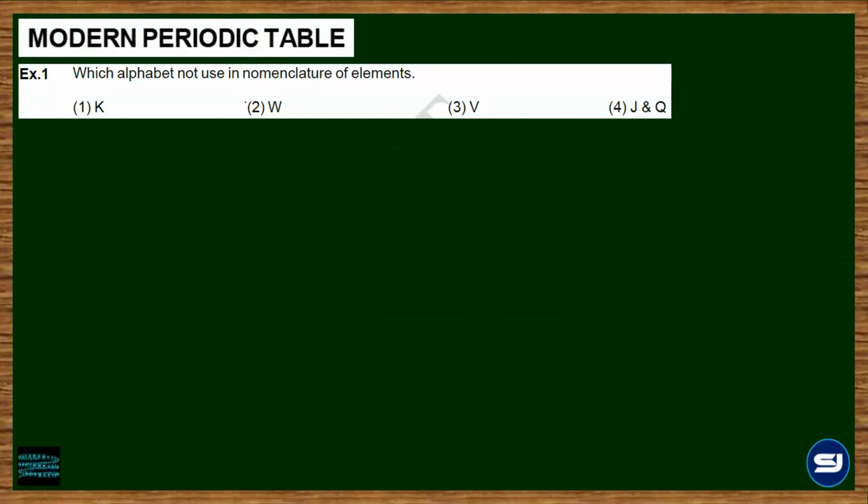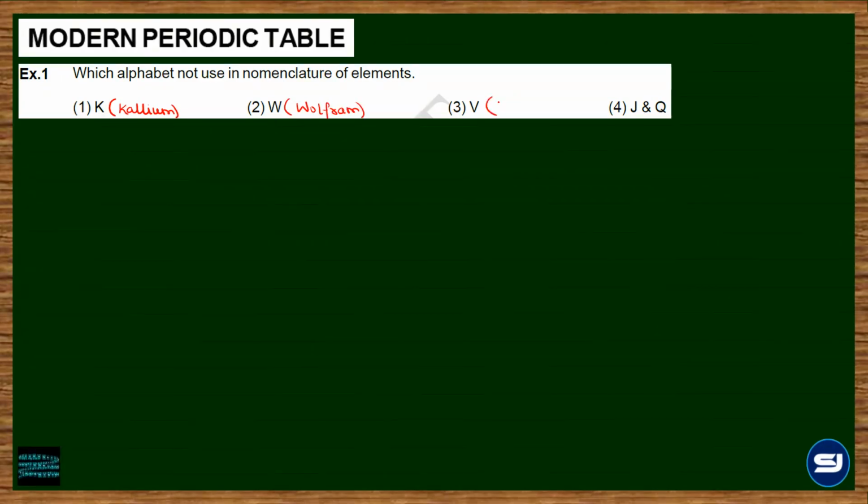Okay, let's start with example 1. Which alphabet is not in use in nomenclature of elements? J and Q. Because K obviously refers to potassium, related with the word kalium. W is related to Tungsten, which is derived from wolfram.